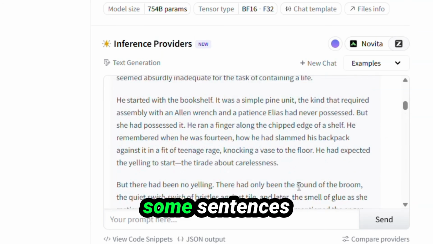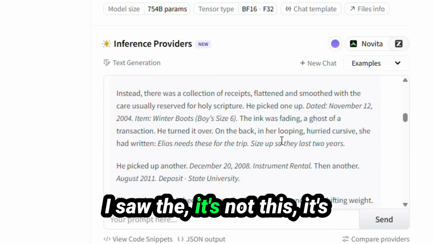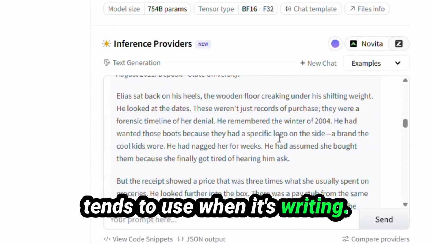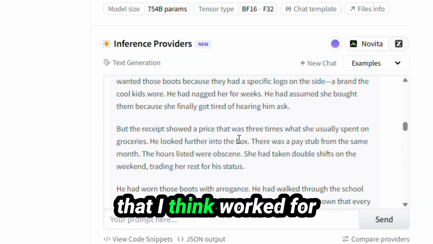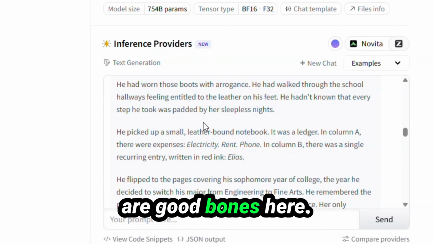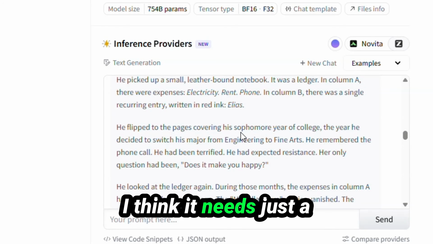There's definitely some sentences that I would change. I saw the "it's not this, it's that" pattern that a lot of AI tends to use when it's writing. But there's also an emotional thread here that I think worked for me, and I really like that. So I definitely think there are good bones here. I think a lot of this could be used. I think it needs just a little bit of tweaking.